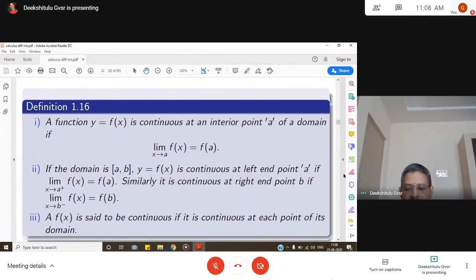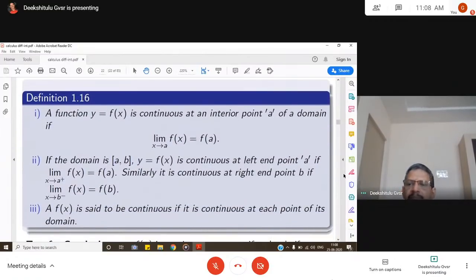Then comes continuity. Limit is the basis, the building block for all the concepts in calculus. So how these limits are useful in continuity, let us see. A function y is equal to f of x is continuous at an interior point a of a domain. That means the point at which we are discussing continuity must be an interior point of the domain. Then if limit x goes to a, f of x is equal to f of a.